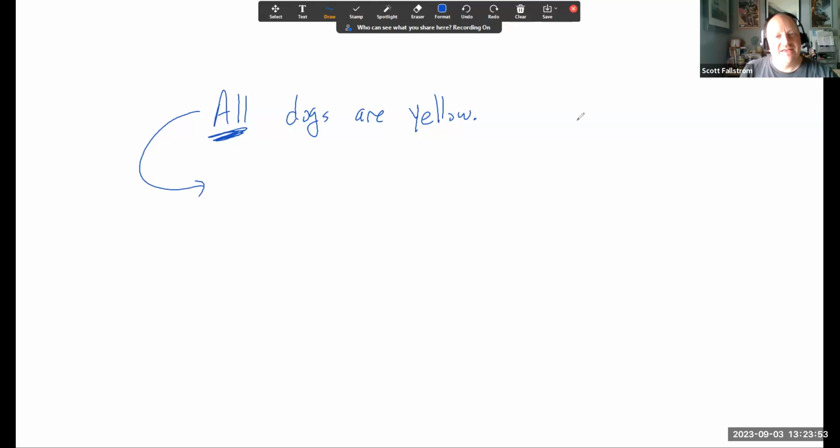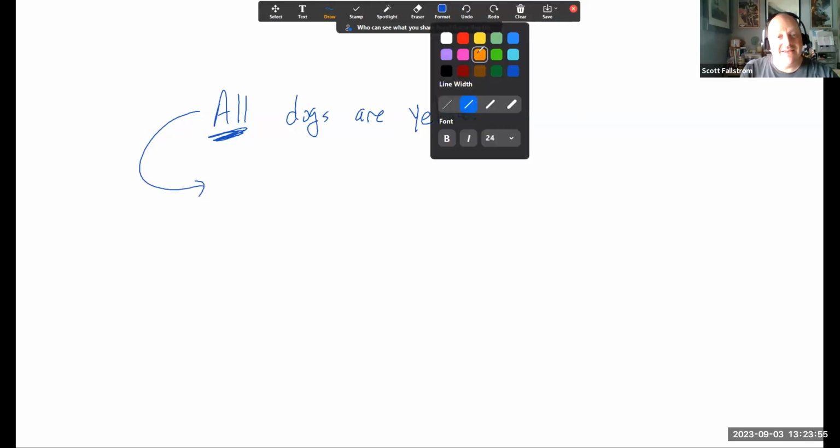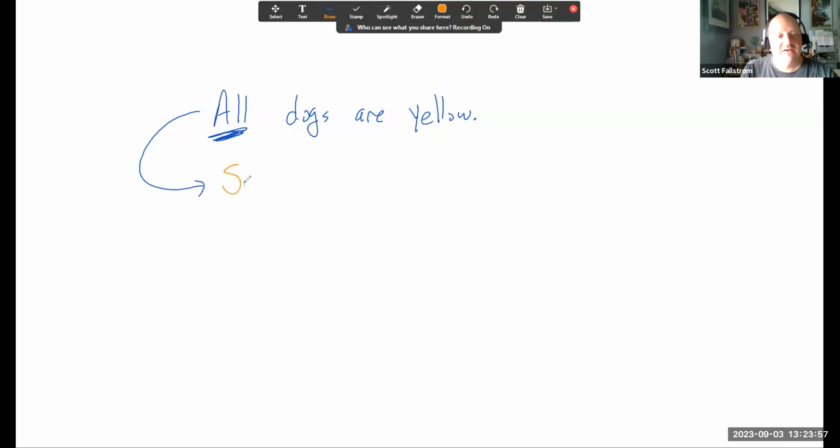So if you want to negate it, what we would need is some dogs are what? And here's where it gets tricky. If you say brown, some dogs are brown, that would be a counterexample to the first statement. That would be a way to show the first statement is false, but that is not a negation of this one.